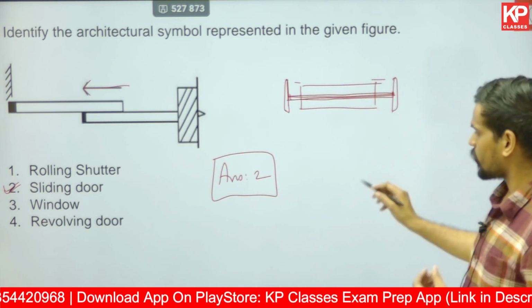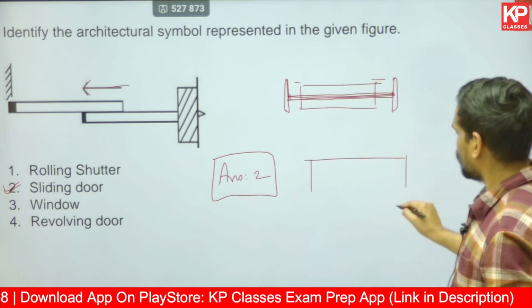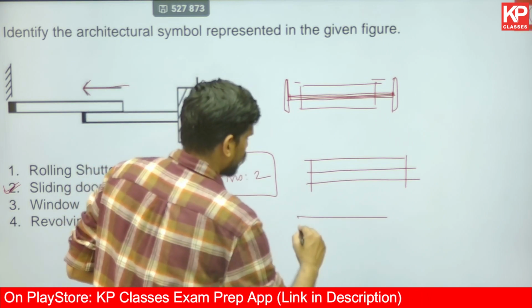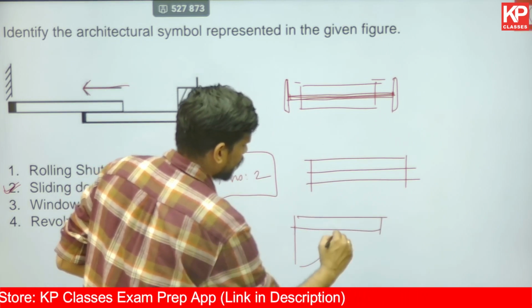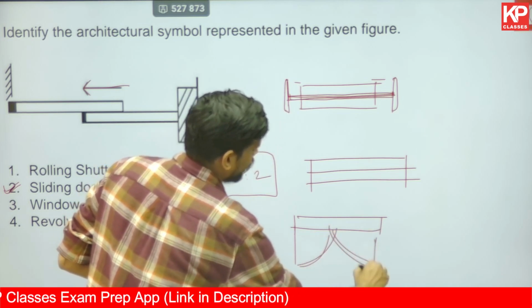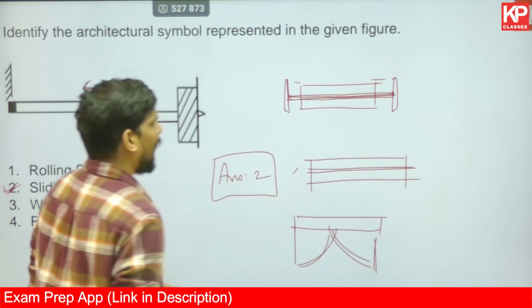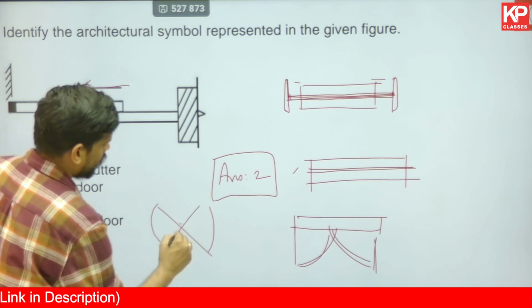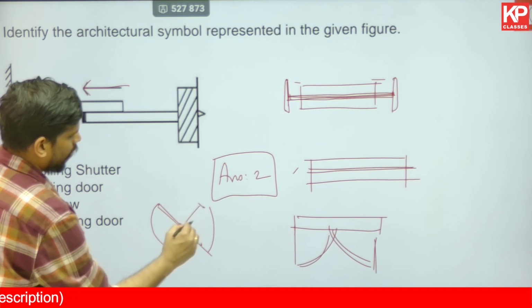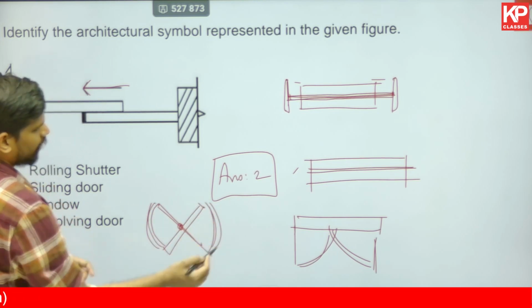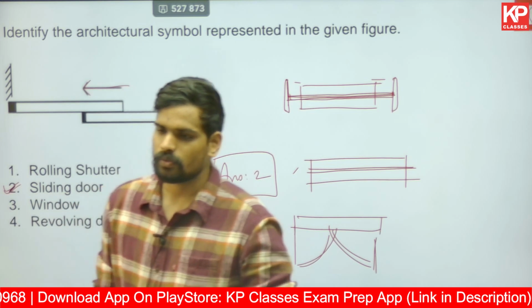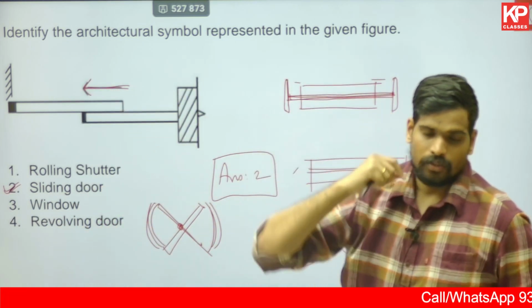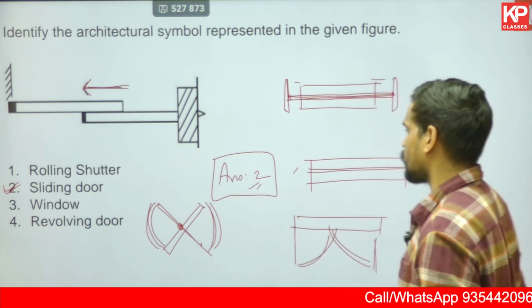Window is generally in architectural drawings represented either with a normal central line this way, or in some cases it could be represented with elevation lines, and probably generally doors are represented this way, but windows are generally represented with a plan of this sort. A revolving door generally is provided with a drawing of something of this sort. You have these panels with wall over here, something of that sort. That's a representation for revolving door. So these are some standard representations. This is a diagram. The arrow itself is a giveaway. Sliding door is the correct answer for this particular question.